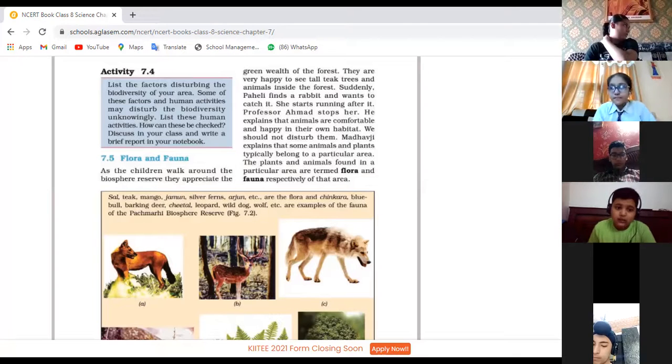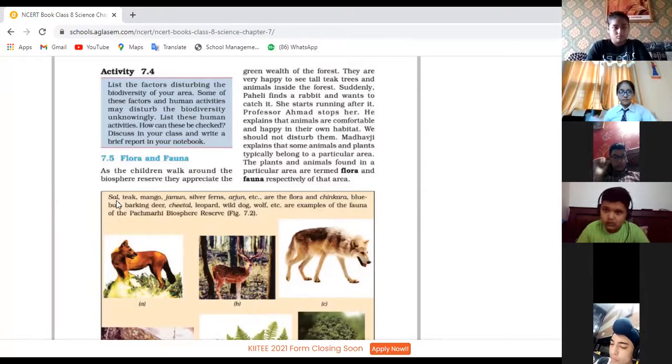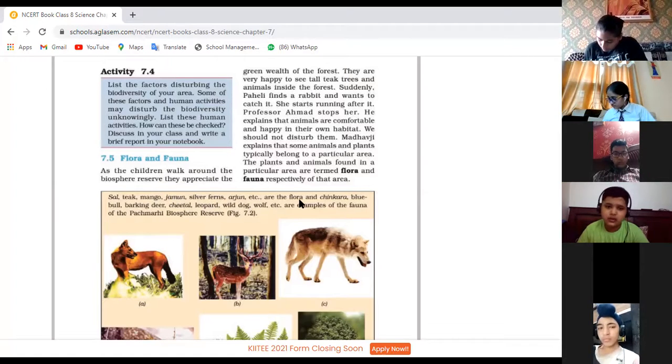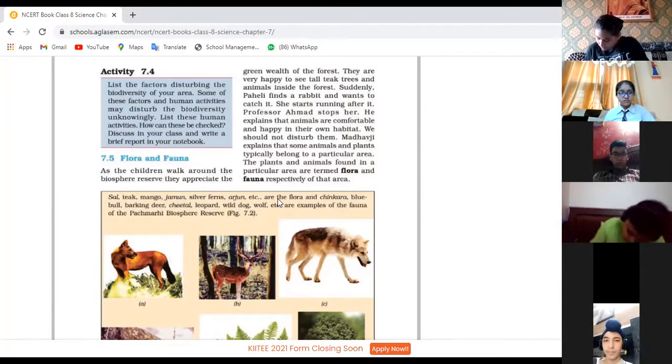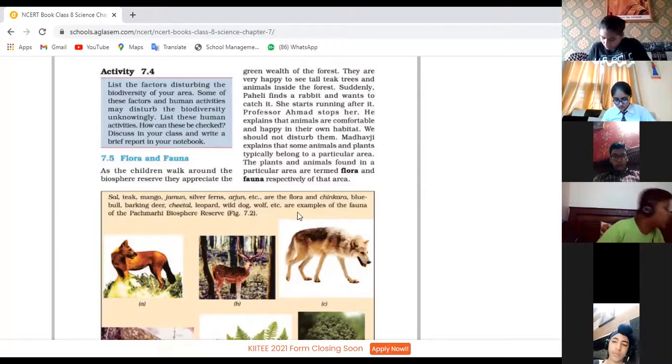Children, you can mark here in this paragraph: sal, teak, mango, jamun, silver ferns, arjun, etc. are the flora. Kindly underline. These are all plants which are found in the Panchmari Biosphere Reserve. Plus, a few names of animals have also been given. Chinkara, blue bull, barking deer, cheetah, leopard, wild dog, wolf, etc. are examples of fauna of the Panchmari Biosphere Reserve.